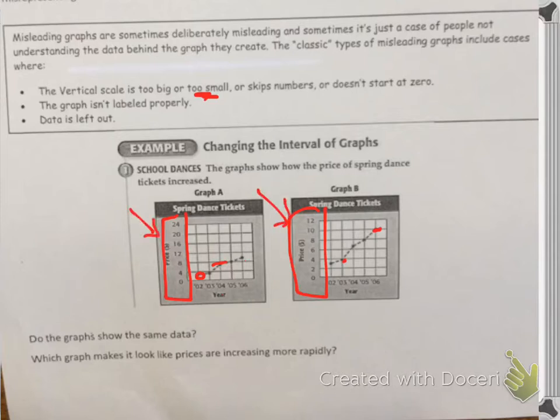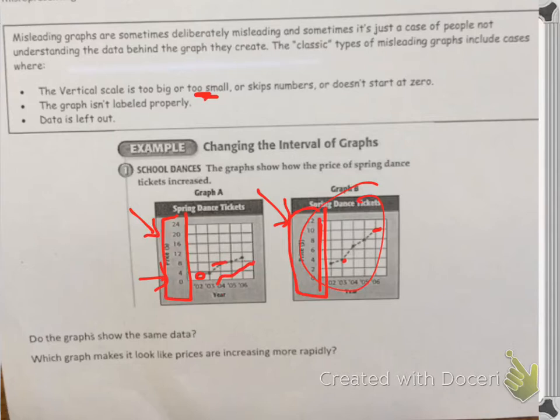If you noticed over here, we realized that we were only dealing with numbers between like 2 and 10. So we counted over here by 2s and just kept our numbers short. Over here, they counted by 4s. And when they counted by 4s, it made our data be scrunched together, so much closer together. So it looks like it's not changing as much here. And on this graph over here, it looks like it's changing drastically.